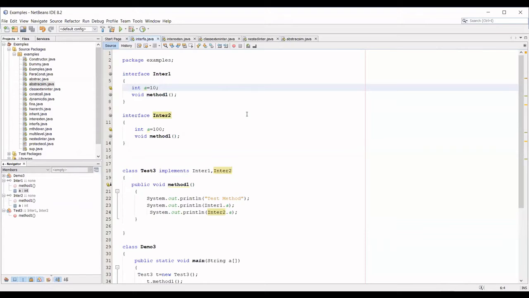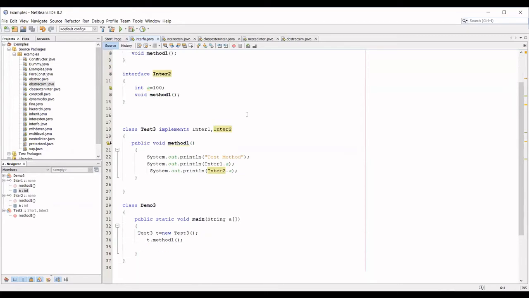So can I create an object for an interface? Is it possible to create an object for an abstract class? No, you can't create one. So is it possible to create an object for an interface? No. Interface is 100% abstract, so obviously you cannot create an object. But can I create a reference variable? Yes, I can create a reference variable.